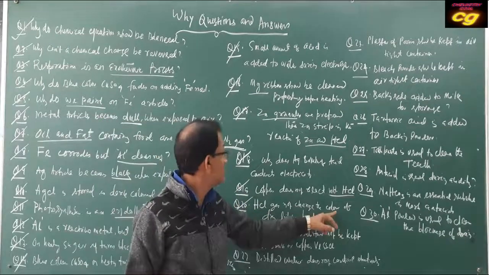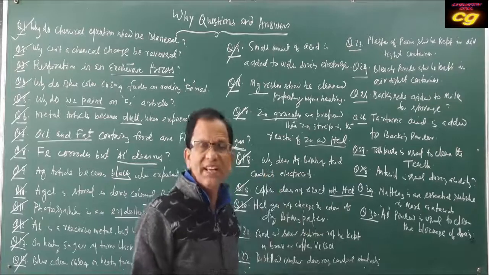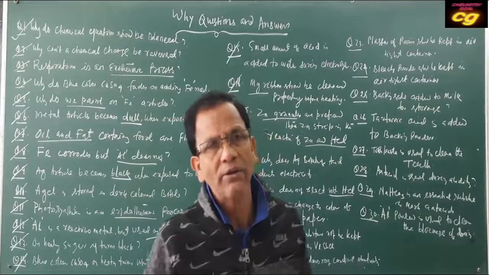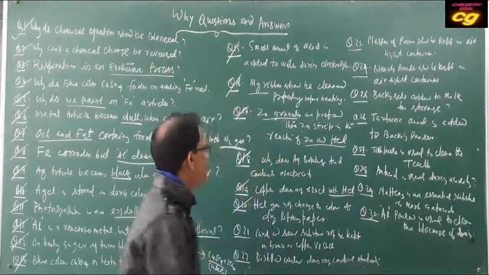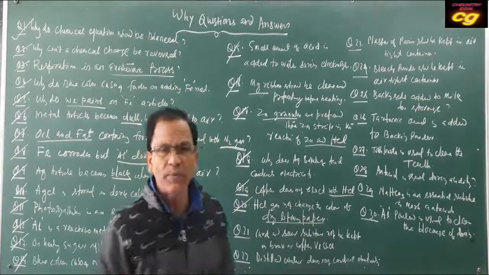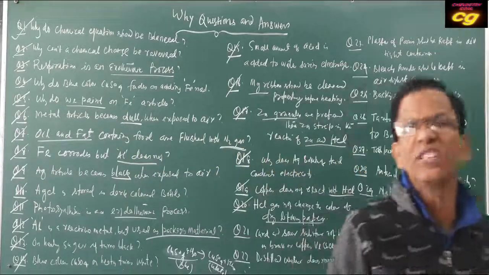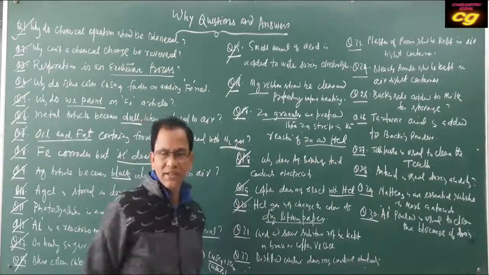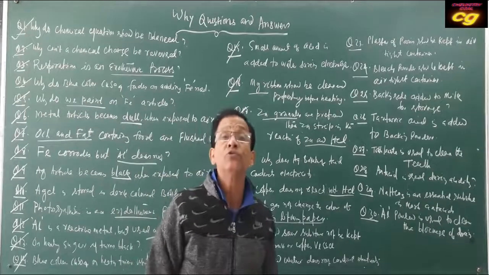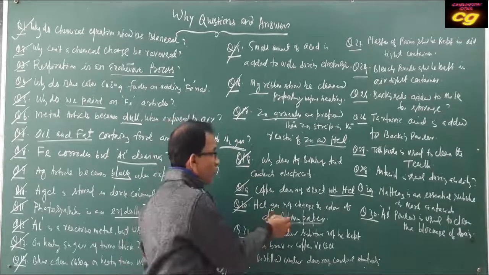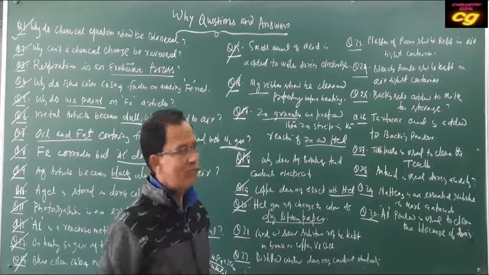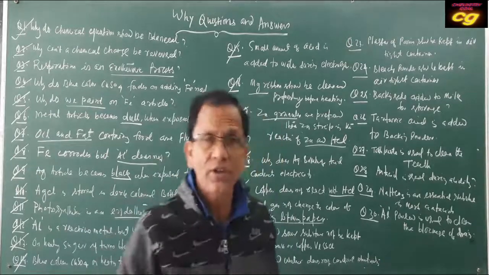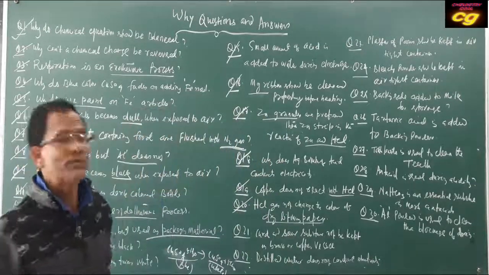HCl gas does not change the color of dry litmus paper, because HCl in dry condition cannot produce H plus ions. That's why it does not react with dry litmus paper. If the litmus paper is wet, then HCl produces H plus ions, and the litmus paper color will change. Generally, blue litmus changes to red when wet litmus paper is exposed to HCl. But with dry HCl and dry litmus paper, there is no reaction due to no formation of H plus.